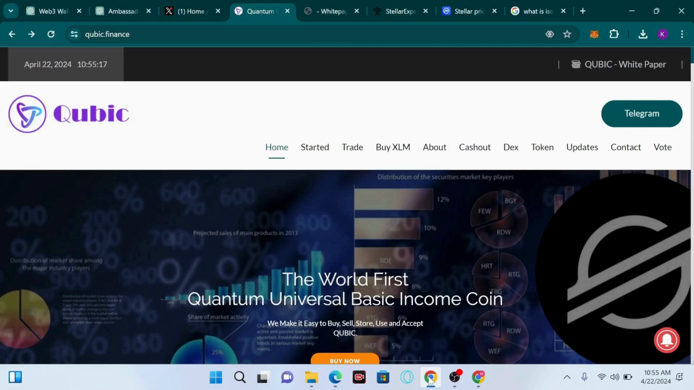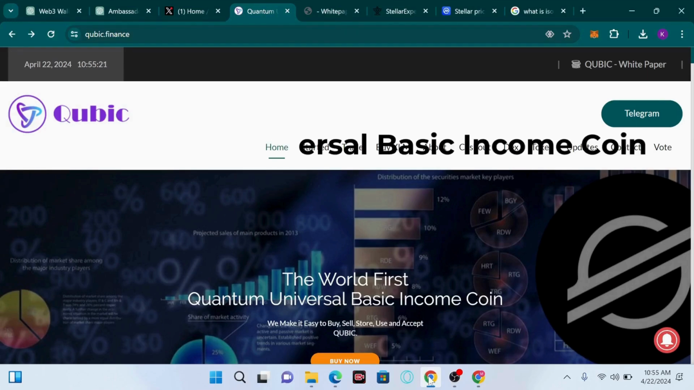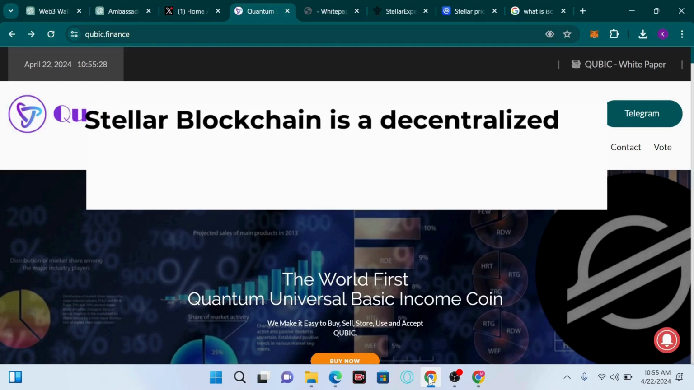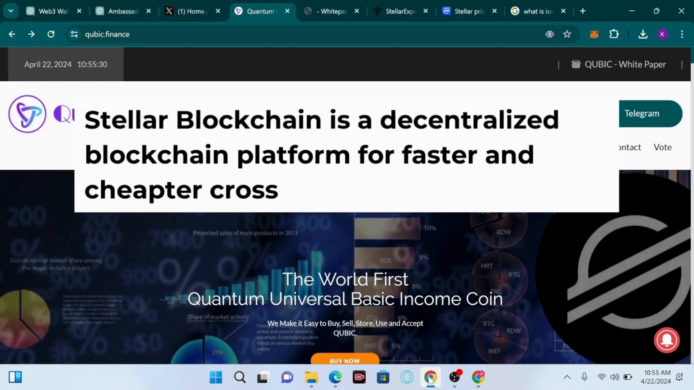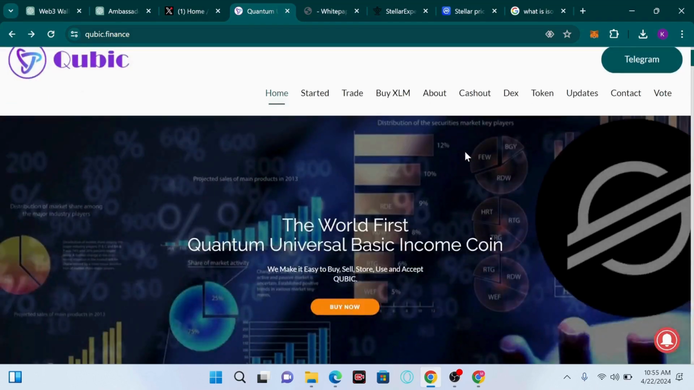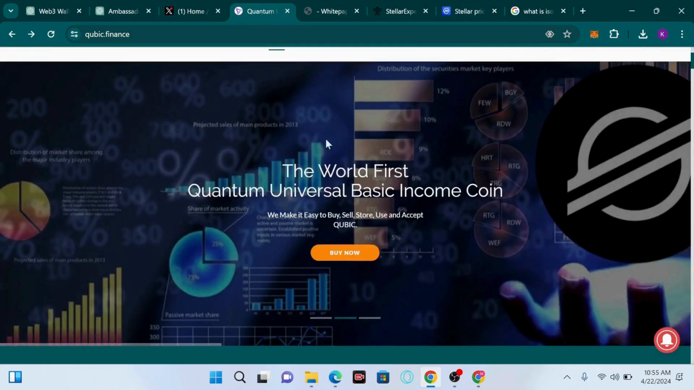So the question is, what is QUBIC? QUBIC stands for Quantum Universal Basic Income Coin. This particular project is built on the Stellar blockchain, which is a decentralized blockchain platform for faster and cheaper cross-border payments. On my website we have that QUBIC is the world-first quantum universal basic income coin. We make it easy to buy, sell, store, use and access QUBIC, so you can buy now.